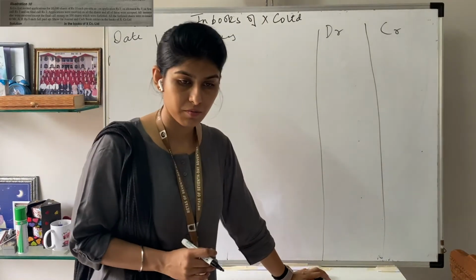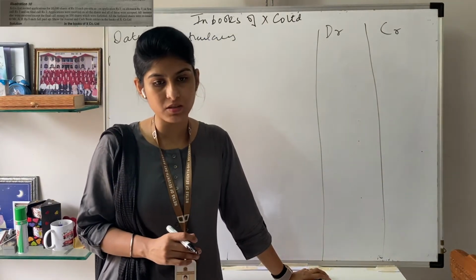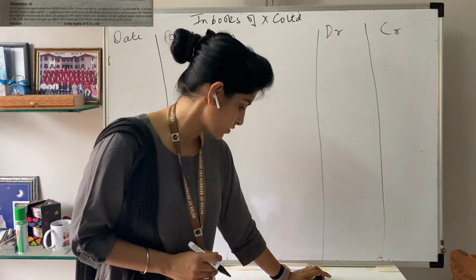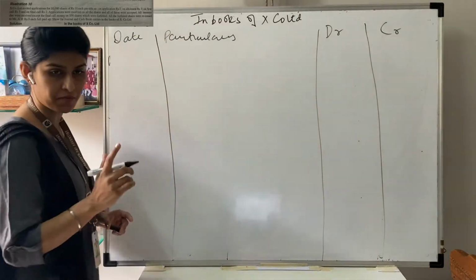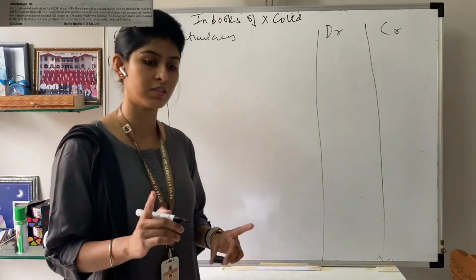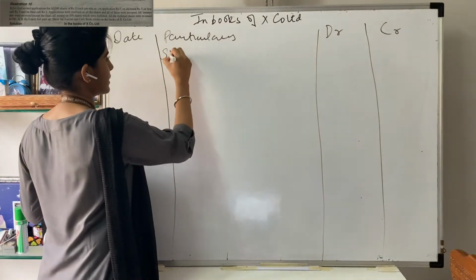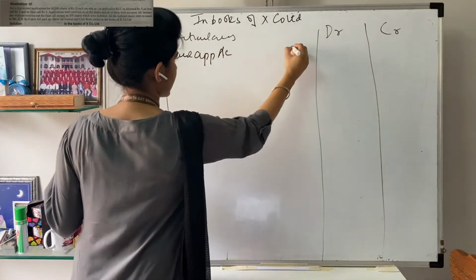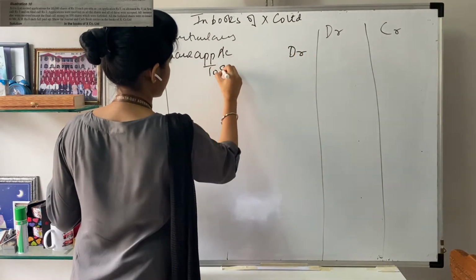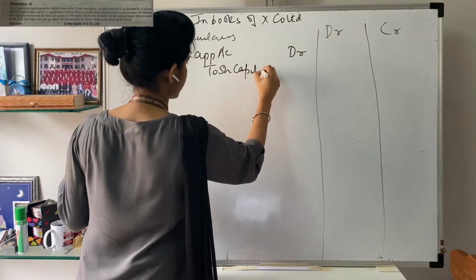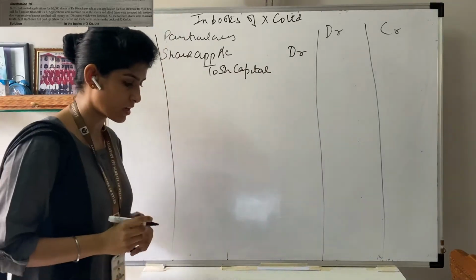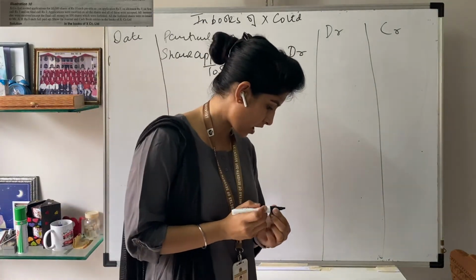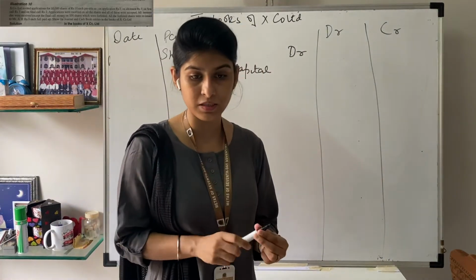Starting with the first, we have received applications for 10,000 shares. So the basic journal entry will be share application account debit to share capital. This is the basic journal entry when the applications are received.